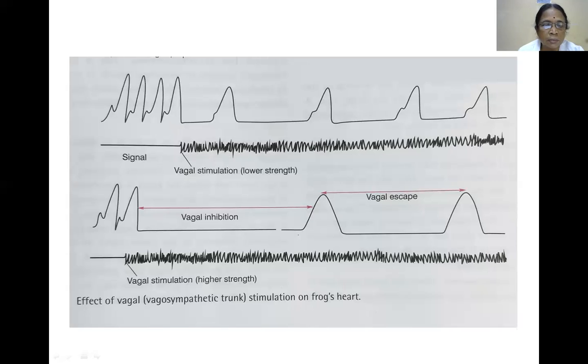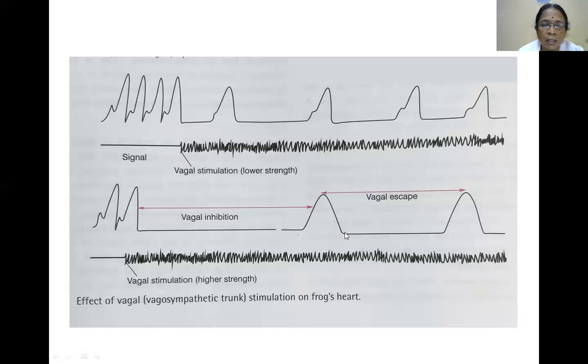The vagosympathetic trunk carries preganglionic fibers of parasympathetic nerves and postganglionic fibers of sympathetic neurons. The causes for vagal inhibition: increased acetylcholine, increased potassium ions, decreased cyclic AMP, decreased calcium.